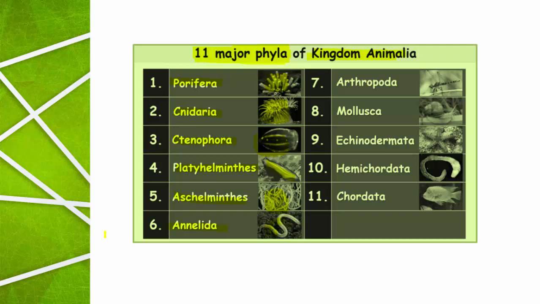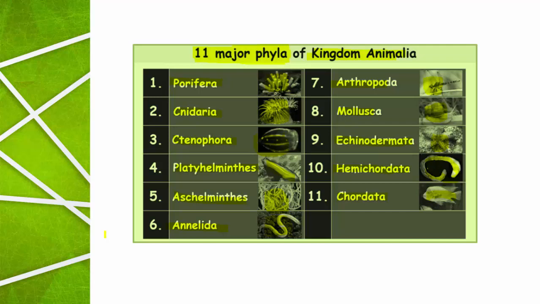Annelida, segmented body worms. Arthropoda, joint-legged animals. Mollusca, soft-bodied animals. Echinodermata, spiny-skinned animals. Hemichordata, Balanoglossus. Then Chordata, that is all the members like fishes, amphibians, reptiles, birds and mammals. These are the 11 major phyla of the kingdom Animalia.